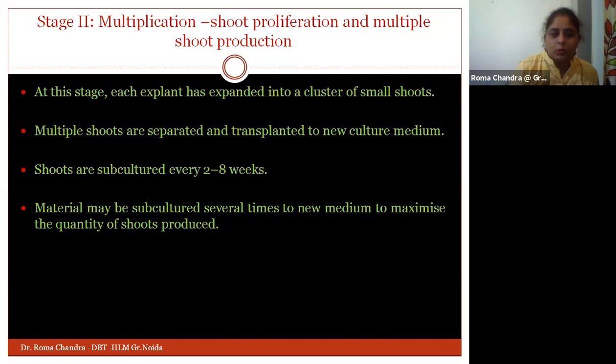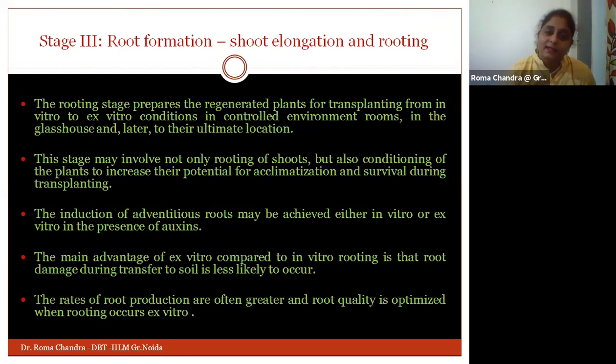With the growth of these shoots, depletion of the culture media may take place. So we need to keep adding the culture media and all the nutrients in whichever test tube or flask you are using for this process. Okay, so proceeding with the next stage.